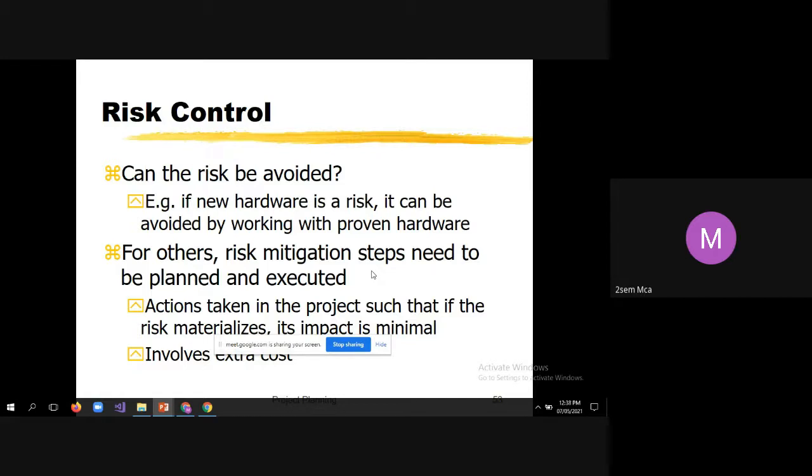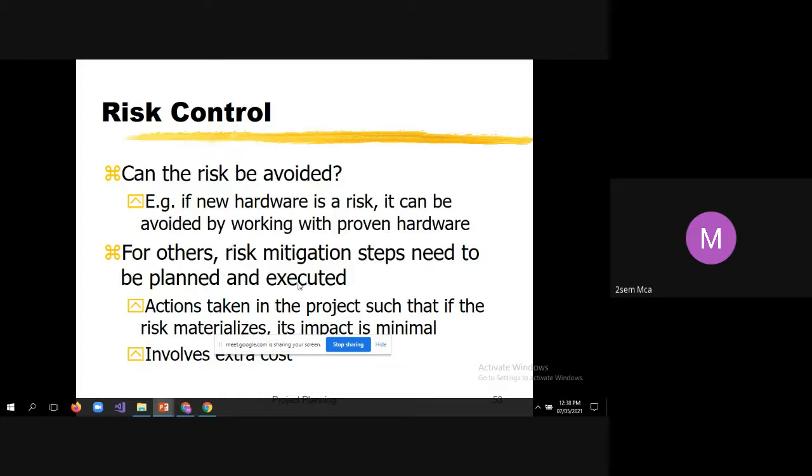For other kinds of risks, risk mitigation steps need to be planned and executed. So what is the meaning of risk mitigation? Just a few minutes back I told the meaning: if this particular risk occurs, this is the plan, this is the procedure to tackle that risk. That is called risk mitigation. Actions taken in the project such that if the risk materializes, its impact is minimal. So you should take action such that you are minimizing the impact of the risk.